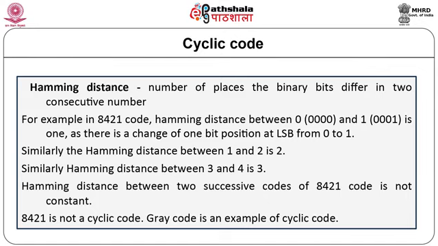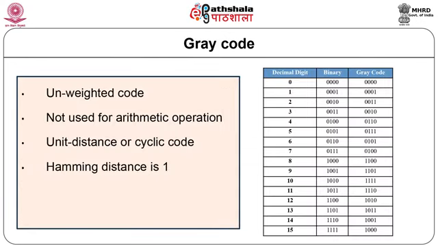All cyclic codes have unit Hamming distance property. Gray code is an example of cyclic code. It is normally used in rotary encoders, ADCs, etc. The gray code is an unweighted code as no weights are assigned to the bit positions. Hence, this code is not used in arithmetic operations.